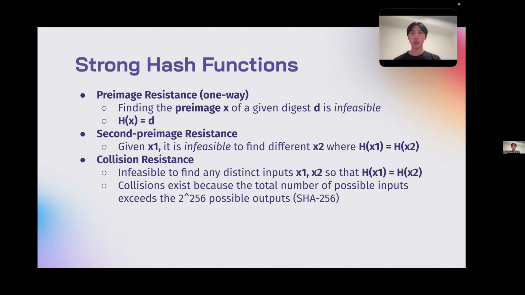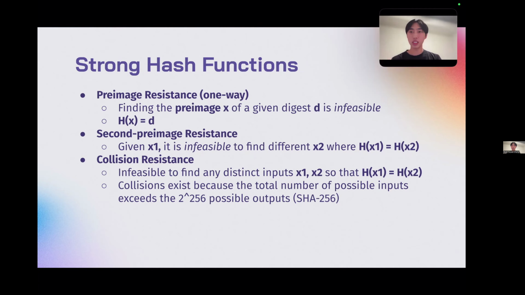And now we talk about second pre-image resistance. So given x1, it is infeasible to find a distinct x2 where h of x1 equals h of x2. So for instance, that means finding some input that also matches the output that you're given. And now we talk about collision resistance, which is that it's infeasible to find any distinct inputs x1, x2 so that h of x1 equals h of x2.